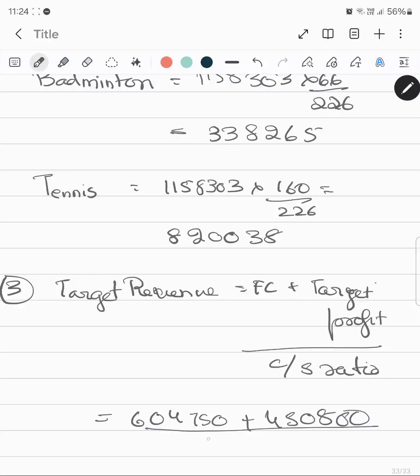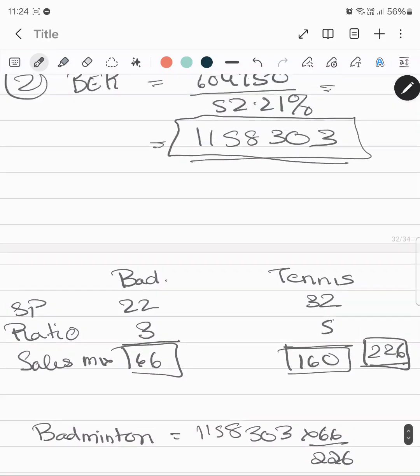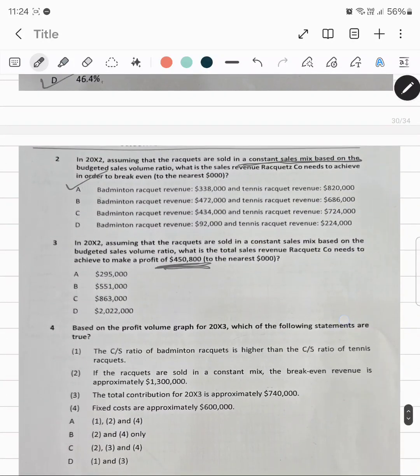And again the contribution to sales ratio was given to us, so we do not need to do anything else. So this is my answer, which is D.